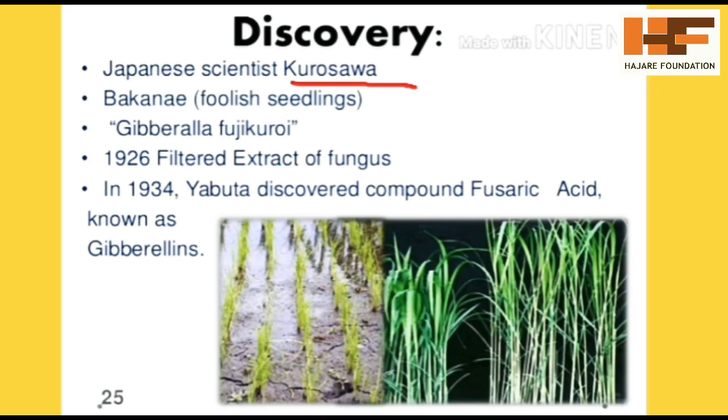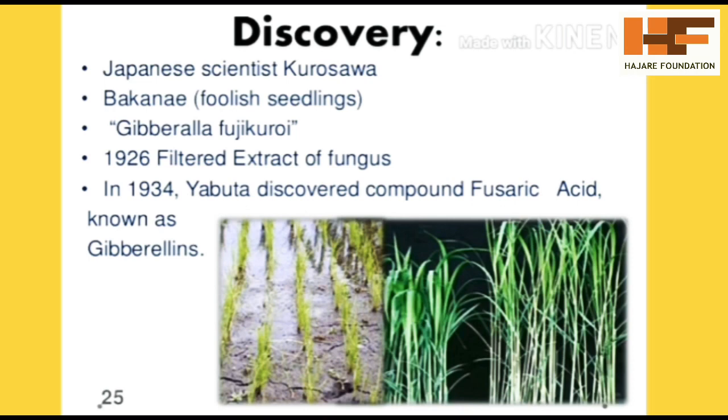Later, Yabuta, one more scientist, did experiments on gibberellic acid. The substance which promotes internodal growth and was secreted by the fungi was isolated, and they came to know it is a hormone, a phytohormone, chemically called GA or gibberellic acid.